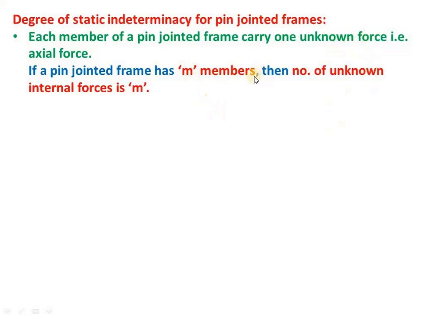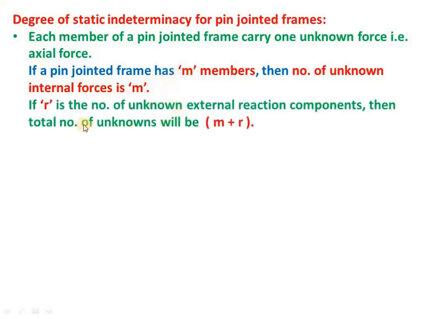Similarly, if m is the total number of members, as each member carries only one force, the total number of internal forces will be 1 into m, that is m. And if r is the number of unknown reaction components for that structure, then the total number of unknowns, that is internal plus external, put together will be m plus r. This becomes the total number of unknowns, where m is the internal unknowns and r is the external unknowns.